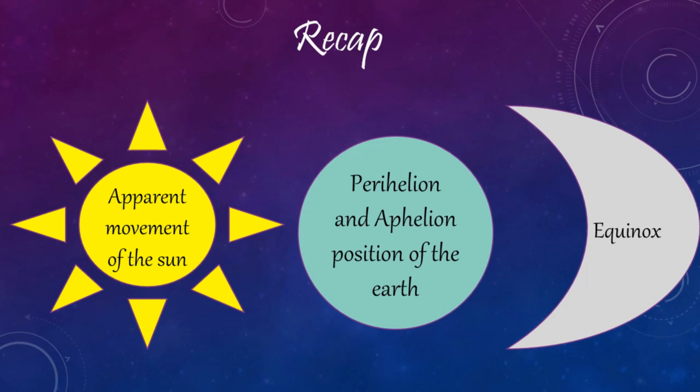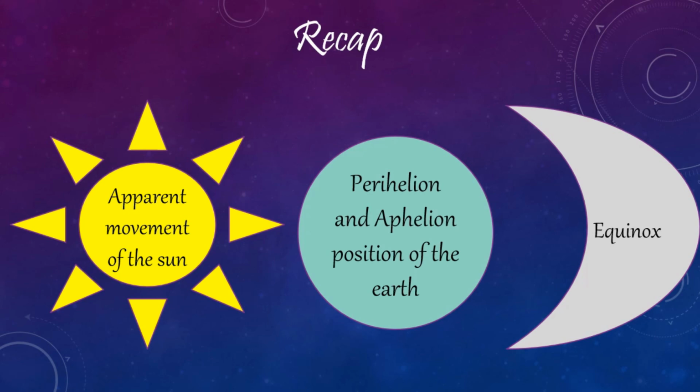Next, we discussed equinox. As the earth revolves around the sun, the equator receives perpendicular rays on 2 days. On these days, both the poles are at the same distance from the sun. This condition occurs on 21st March and 23rd September. The circle of illumination divides all the parallels from the North Pole to the South Pole equally. Everywhere on Earth, night time and daytime are of equal duration.